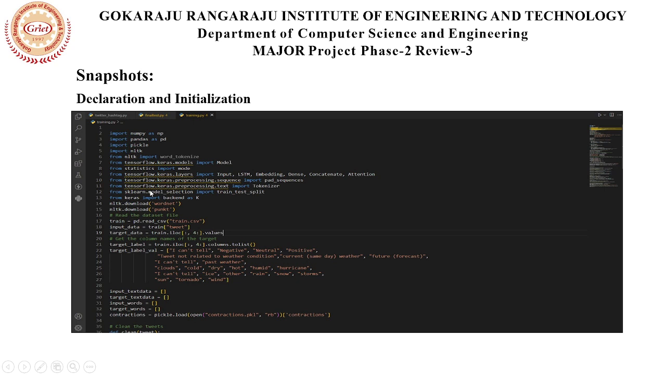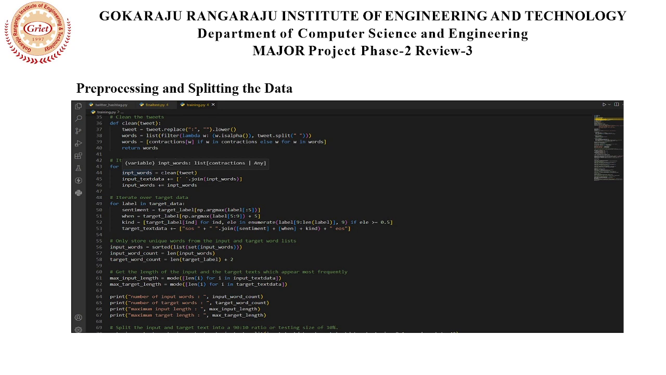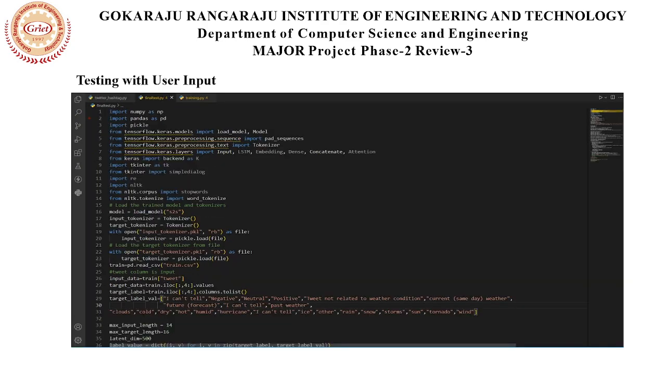And this is our code. Here the declaration and installation will be done in this code. After that comes the pre-processing, and it will split the data into two parts. Here the testing will be done.